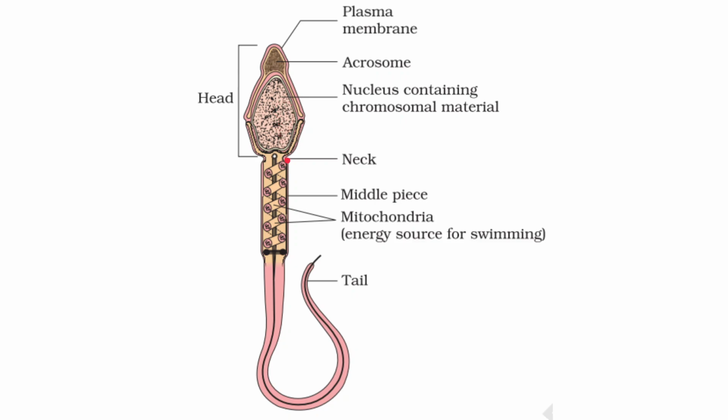Neck, centriole will be present with the head region, that we can see. Then this one is the middle piece, mitochondria spirally arranged. Then the tail will be for motility. Flagellar movement it is going to possess.